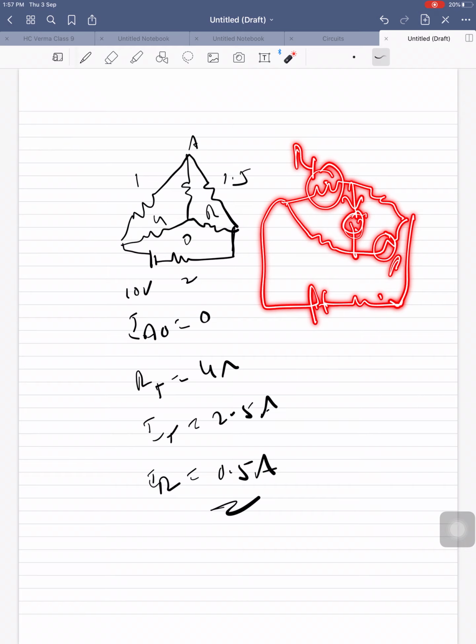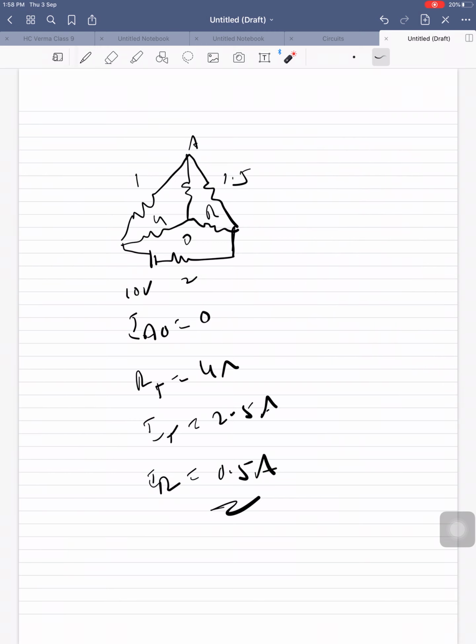This is R1, this R2, this R3, this R4. Here R1 into R2 equals R3 into R4 must be satisfied. Otherwise the current is not 0 if the bridge is not balanced.